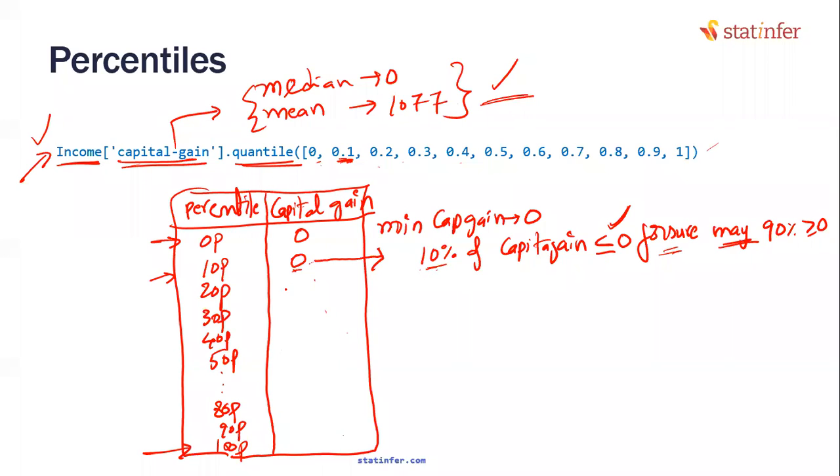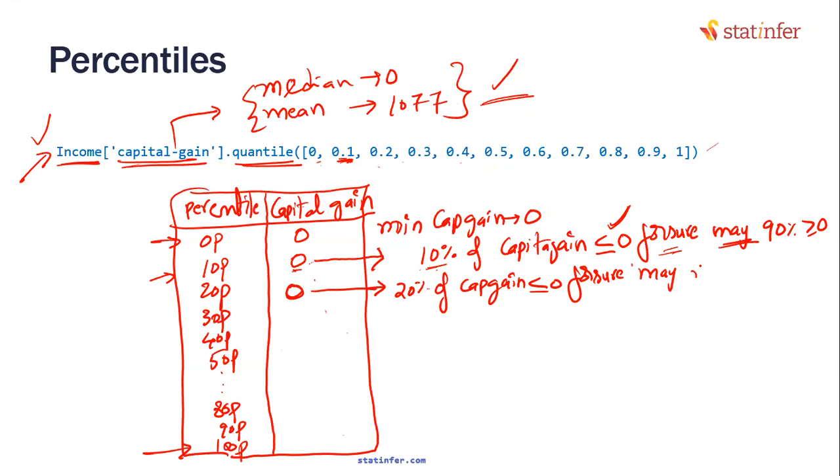What is the 20th percentile value? 0, sir. This will be slightly tricky. All of you need to understand this. Try to participate as much as possible in the chat window. The 20th percentile value is also 0. Then I can say that 20% of the capital gain is less than or equal to 0 for sure. Why am I so sure? Have I seen from the minimum till 20%? I would say yes, I have seen.